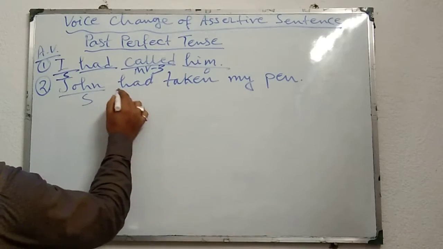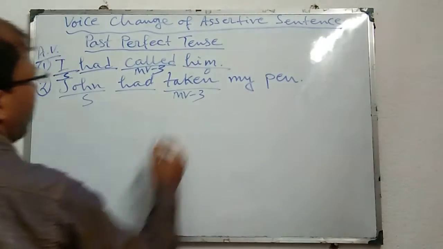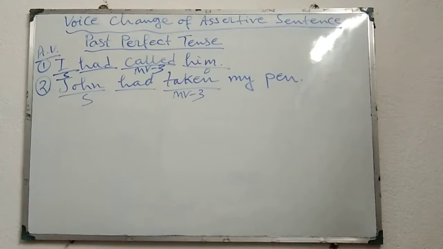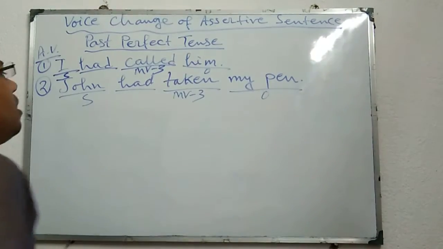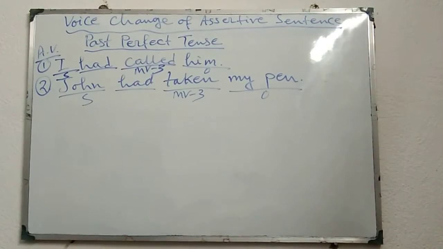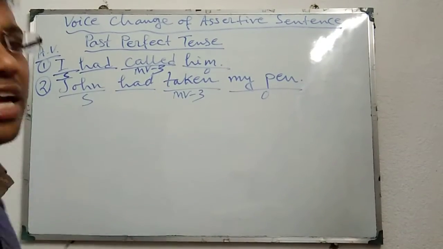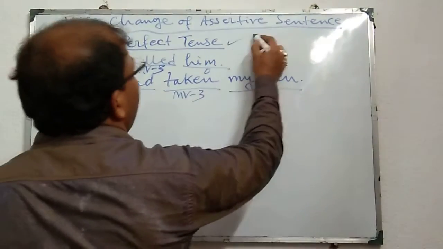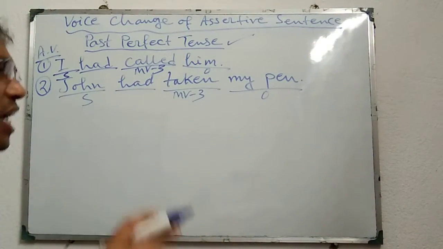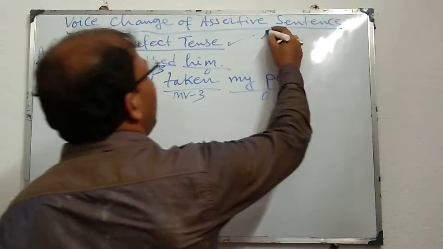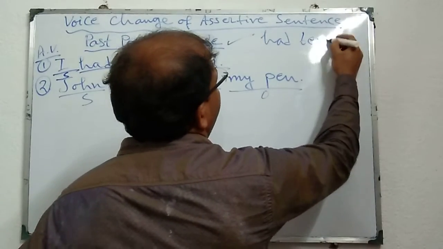John had taken my pen. John is the subject. Had taken is the verb; taken is MV3, the main verb third form or past participle form of the given verb. My pen is the object. Now we have to identify the tense of the verb. Had plus MV3 means past perfect tense. And in past perfect tense, when we change voice, had will come and thereafter, since it is perfect, been will come.